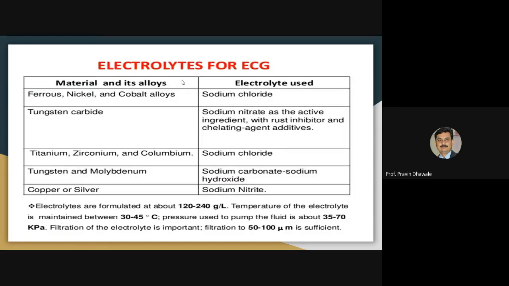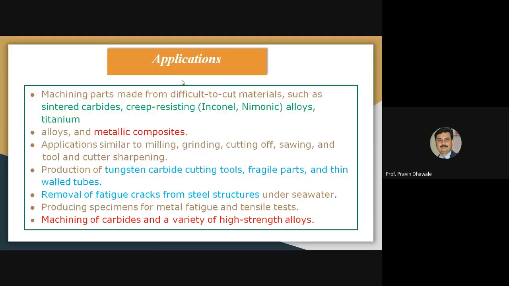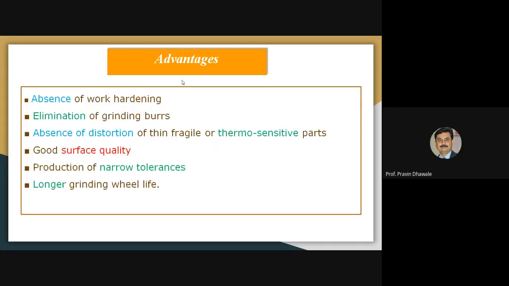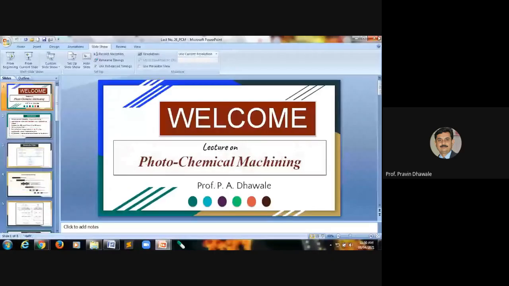This slide focuses on when you have to use a different material for the workpiece. Accordingly, there will be selection of the electrolyte for a particular material. In this way, we discuss the applications, advantages, and disadvantages. So, the second part, that is electrochemical grinding, we have covered.